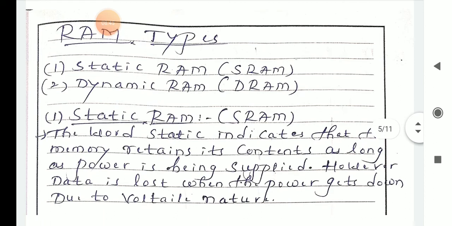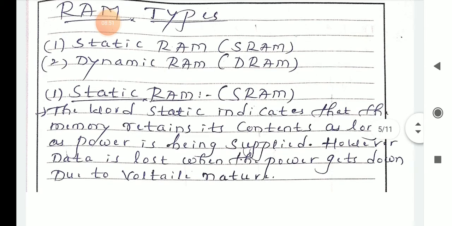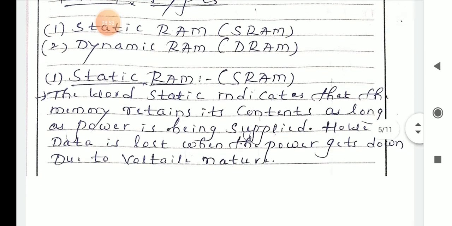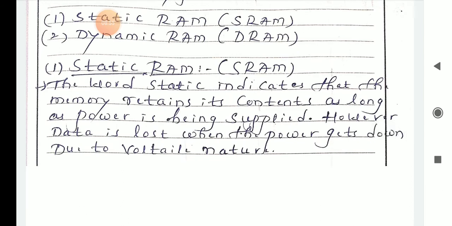Next, RAM types. There are two types of RAM. The first one is static RAM, that is SRAM. The second one is dynamic RAM, that is DRAM. First we will discuss static RAM. The word static indicates that the memory retains its contents as long as power is being supplied.